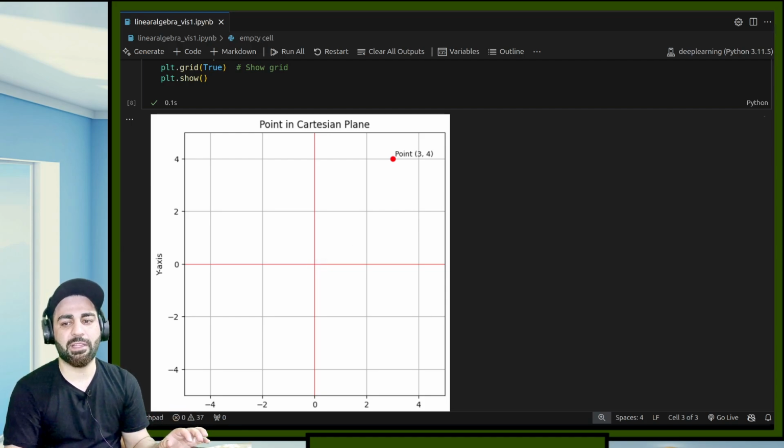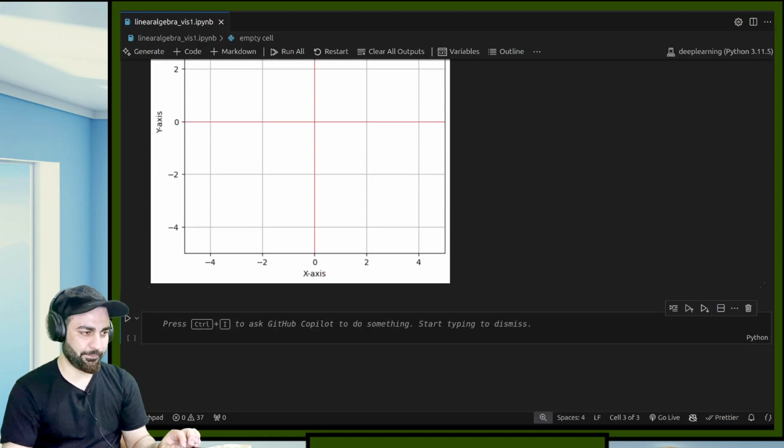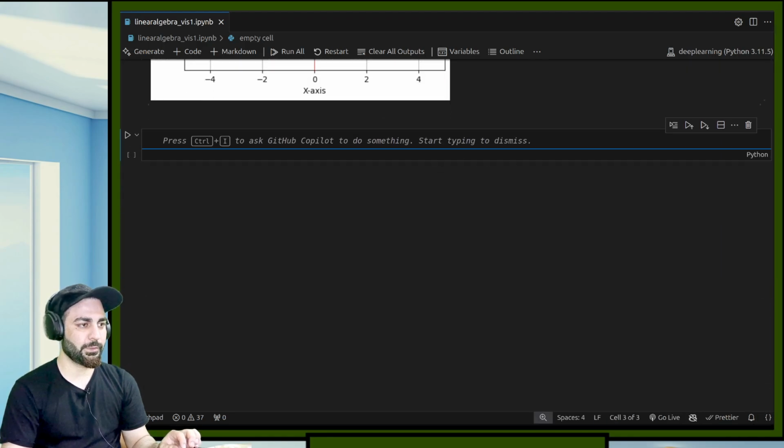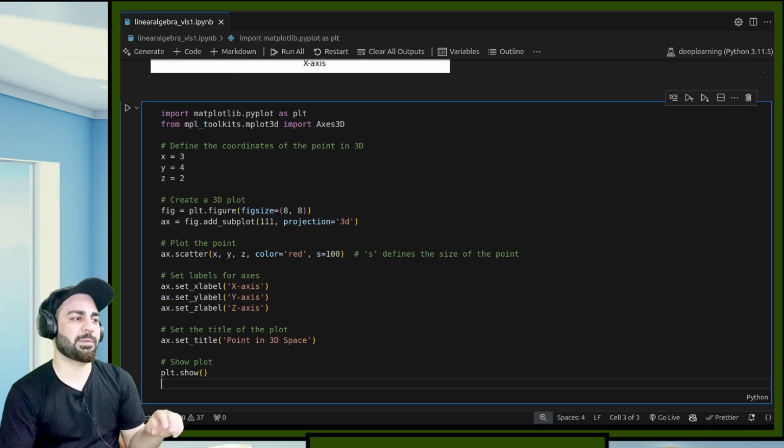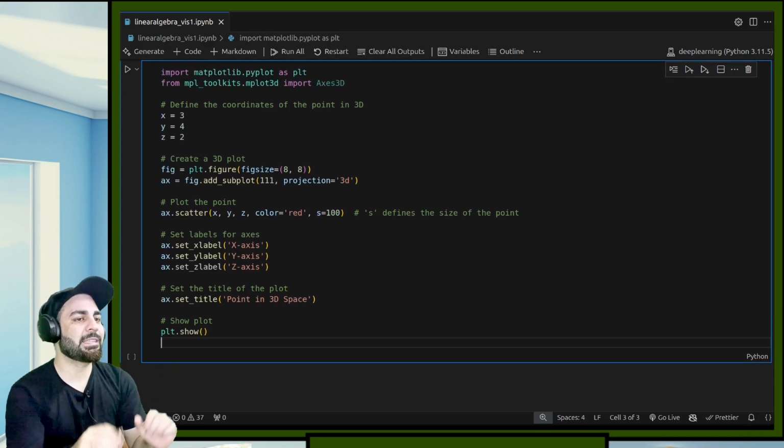Okay, a similar thing can be done. We can now also create, let's suppose if we want to do it in 3D. How to do it in 3D? We must define 3 axes now. Let's suppose we'll do that. Okay, I have all this code over here. I'll just explain the code to you. But when you are revising these things, do write each line by yourself.